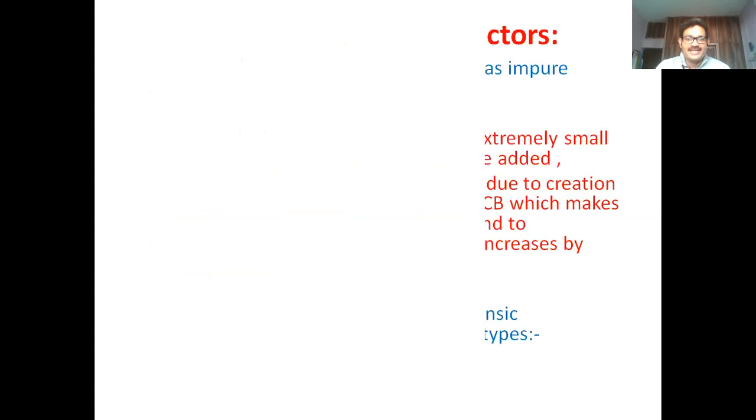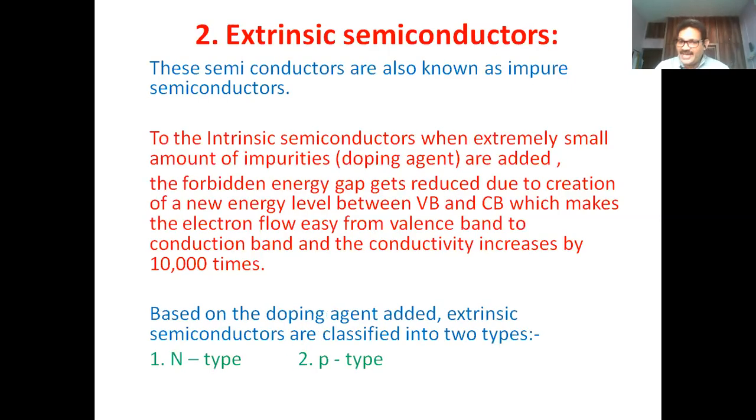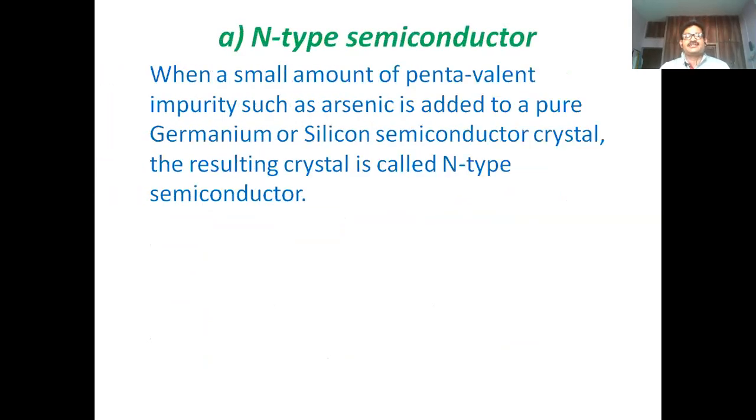Based on the doping agent, the extrinsic semiconductors are classified into two types: N-type and P-type semiconductors. Take an example of an N-type semiconductor. This is possible only when you introduce a pentavalent impurity such as arsenic into the pure silicon or germanium crystal. Then we normally call it an N-type semiconductor.